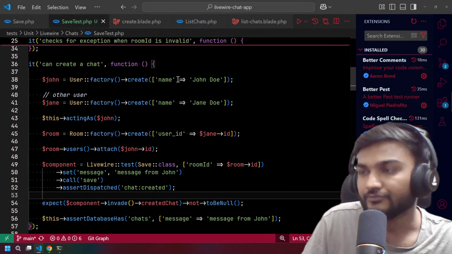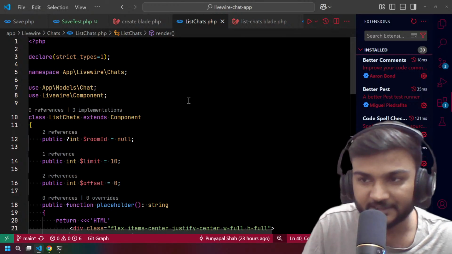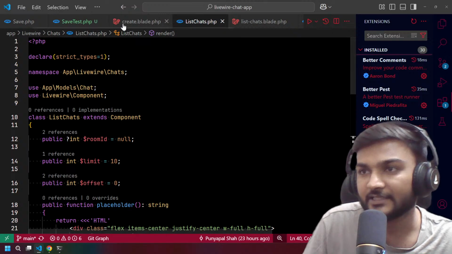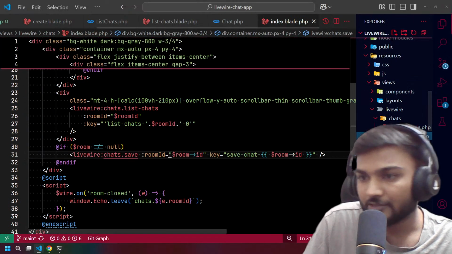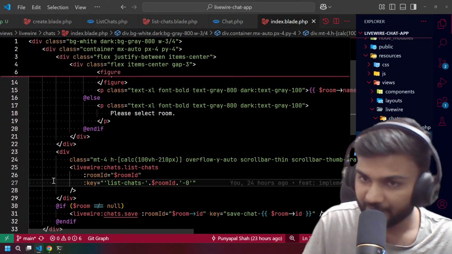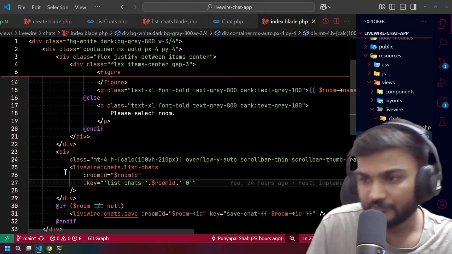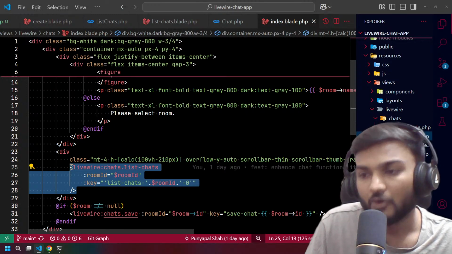Okay, let's move to list chat, which we added yesterday, and we haven't added any test for this list chat. Before that let me tell you that we had the foreach over here, and we were actually doing the same thing others do. We were just reloading this whole component.